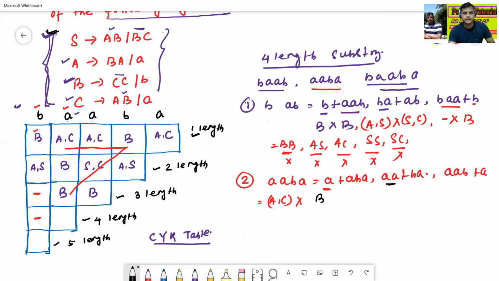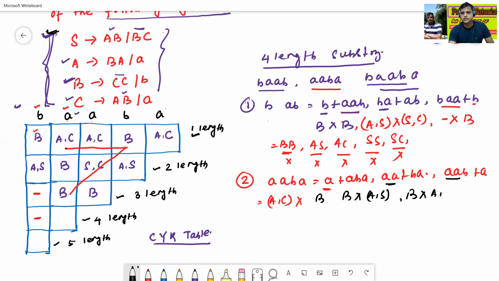Okay, then A. A is nothing but B. Cross product BA. BA is nothing but S. A comma S. Then AB. AB is nothing but B. Cross product A is nothing but AC.